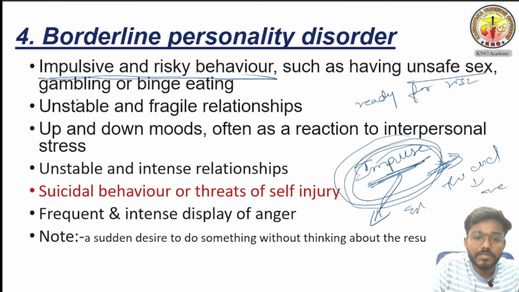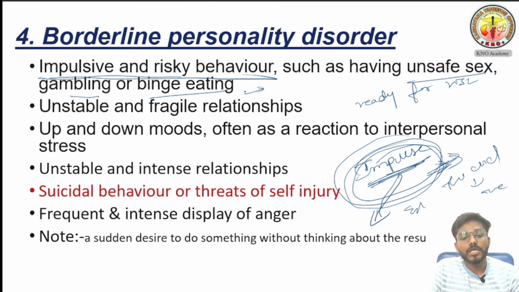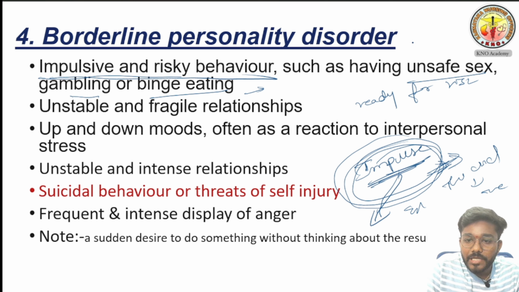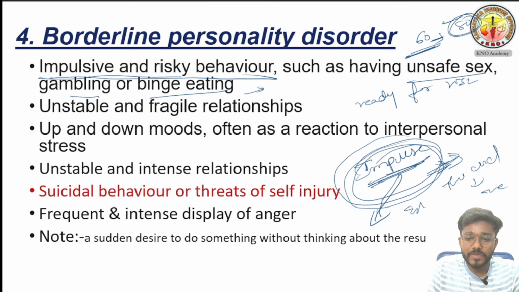Having unsafe sex, gambling, and binge eating. If there is a party, he will eat so much food. For risky behavior, the best example is this: if the speed limit is 60 and the board says so, this person will drive 80. He will say, we'll see what will happen later. He wanted to take risk.